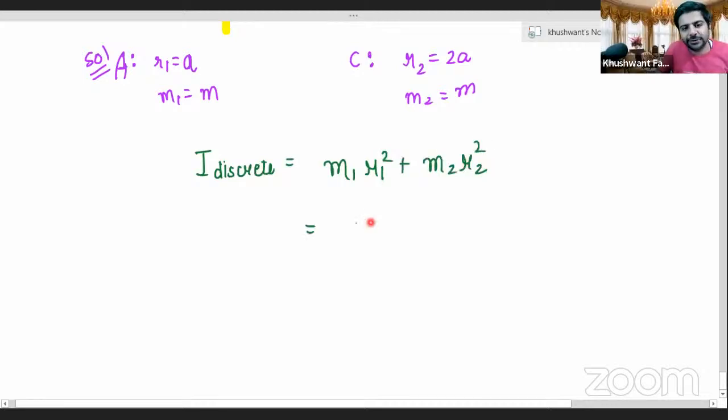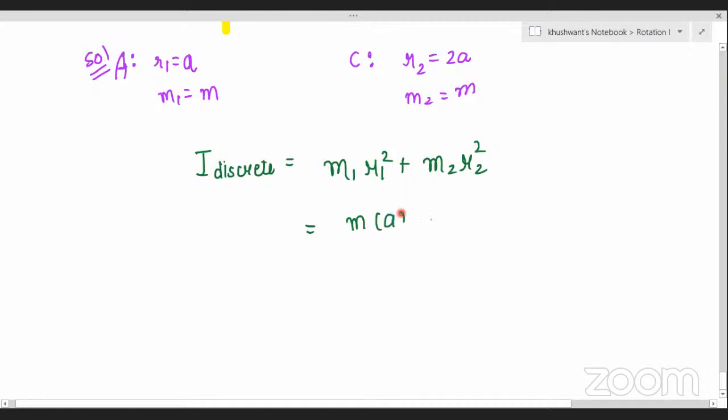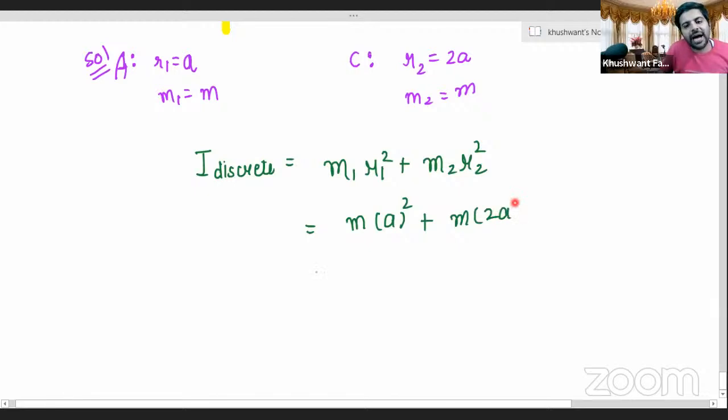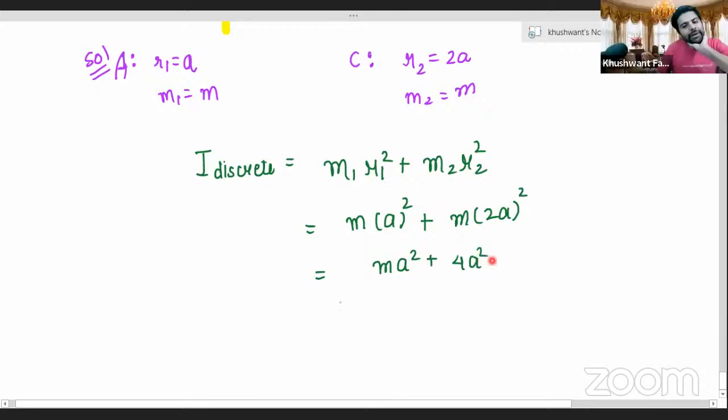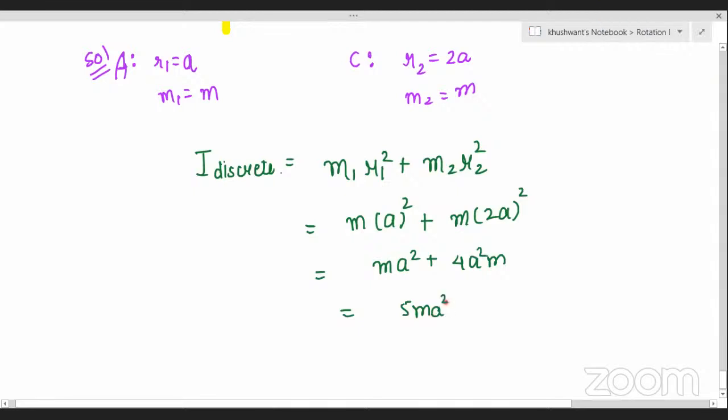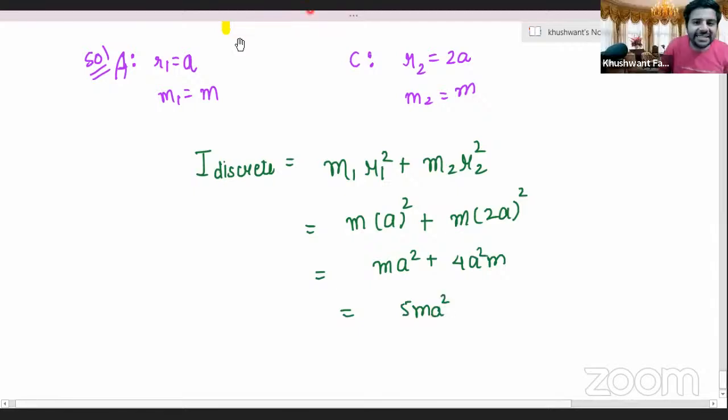Now let us substitute. Easy now, right, Makesh? Yes, sir. M into A square plus M into 2A, the whole square. Okay, how much will it become equal to? MA square plus 4MA square. Okay, so 4MA square plus MA square, how much is it coming as equal to? 5MA square. Let us quickly revise it, my dear learners.